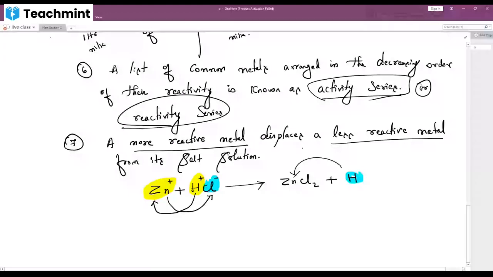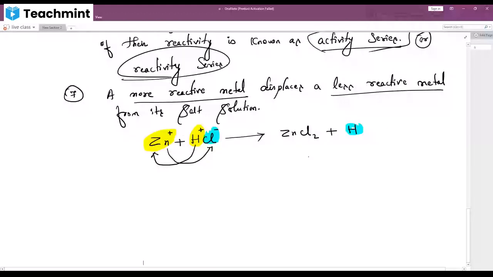Yes, I'm just giving the example. More reactive metal displaces less reactive metal. Got it? Positive, negative is there, I know very well, but I'm telling displacement. How it will displace, I'm showing you the reaction.